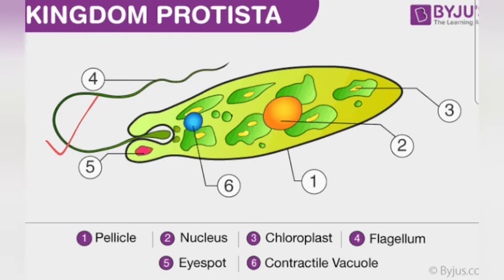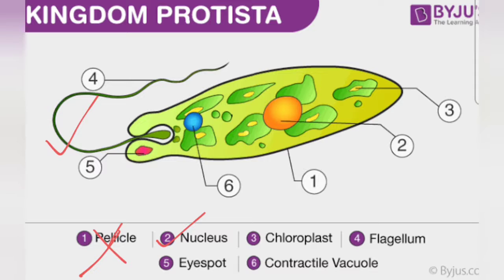Okay, now common examples of Protista include Paramecium. This picture here is that of a Paramecium. Next, amoeba, euglena, diatoms, all these are organisms under kingdom Protista. Clear? And here, if you see in this picture, what are the characteristics that we see? You don't have to read this one.